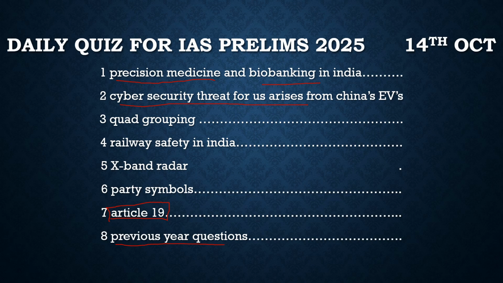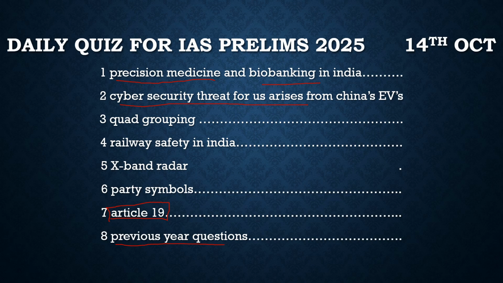As we know, China is right now leading in electric vehicles, and they are distributing these vehicles around the world, and the US is also using them. India is also using Chinese electric vehicles. So it definitely shows the threats which can arise from electric vehicles. It is very much important for the countries to look into this matter and start protecting their sphere from these cybersecurity threats. So with respect to this, we will solve a prelims based question and get more idea about it.